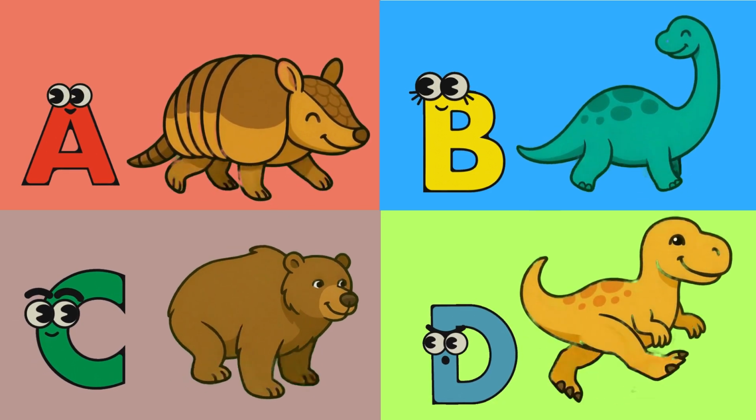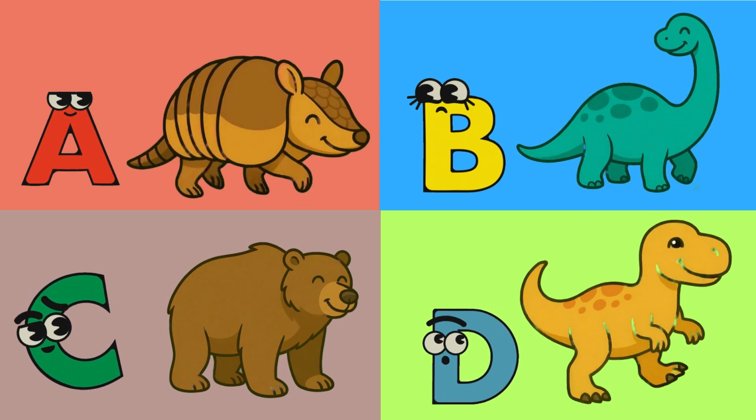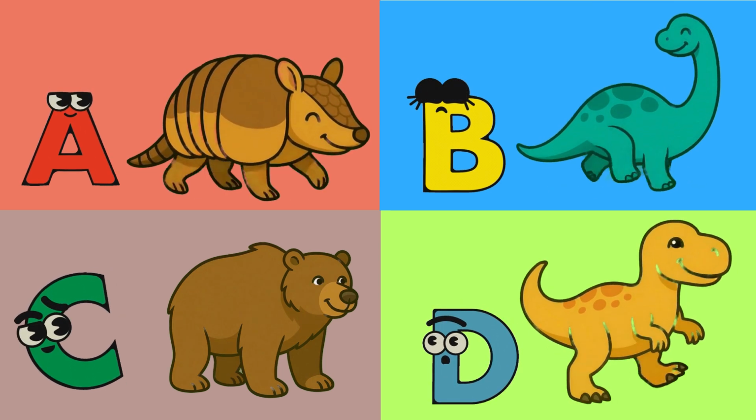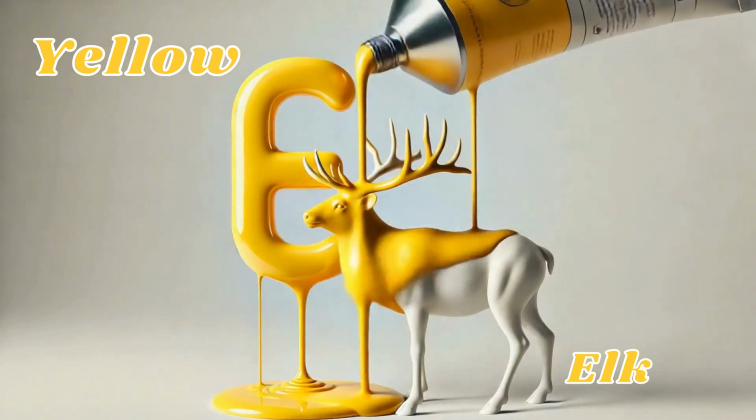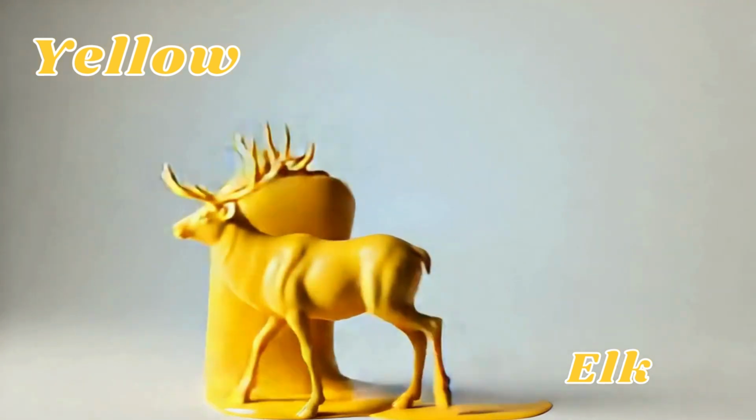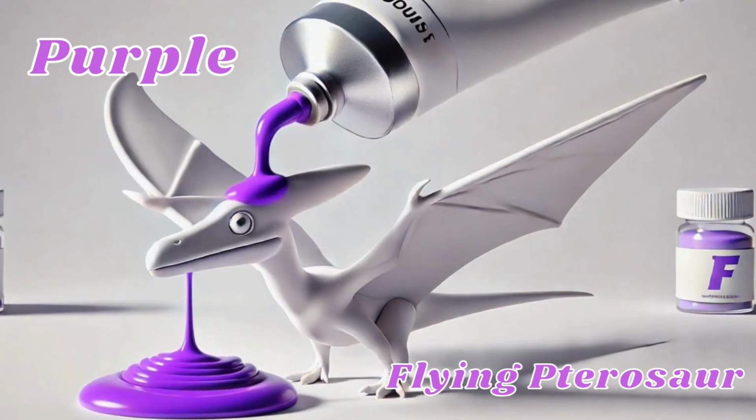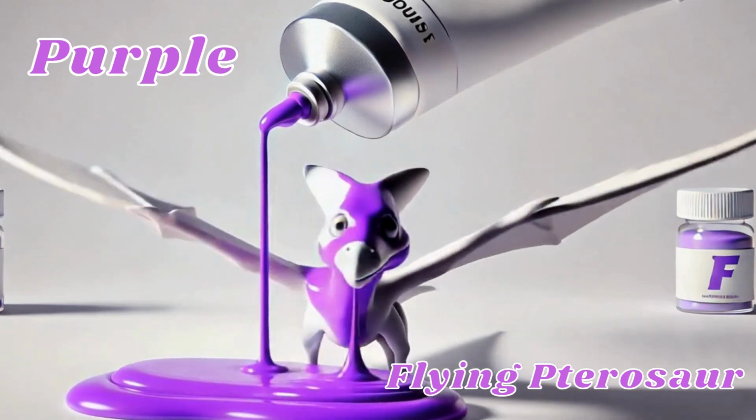Prehistoric safari animals. Hey, hey! Eep, eep, eep. Hey, hey, hey! Eep, eep, eep. E is for elk, yellow elk leap, leap, leap. F is for flying pterosaur, purple pterosaur, so flap, flap, flap.